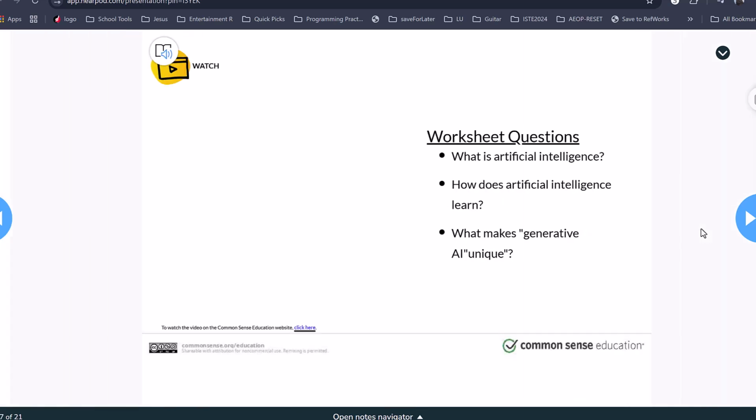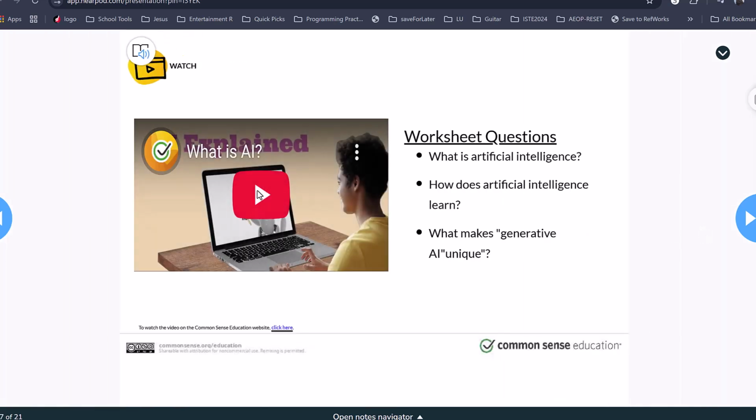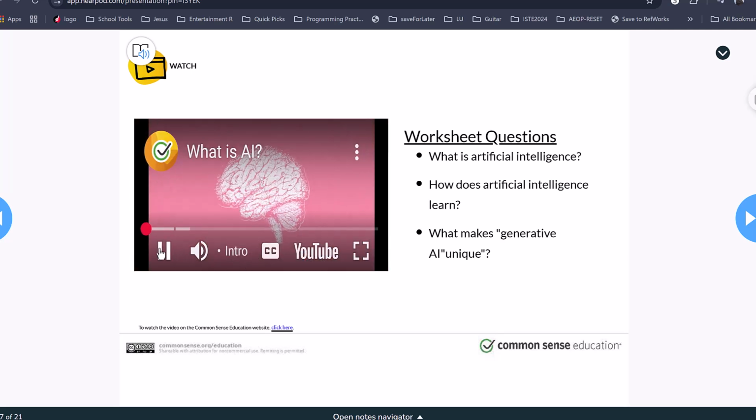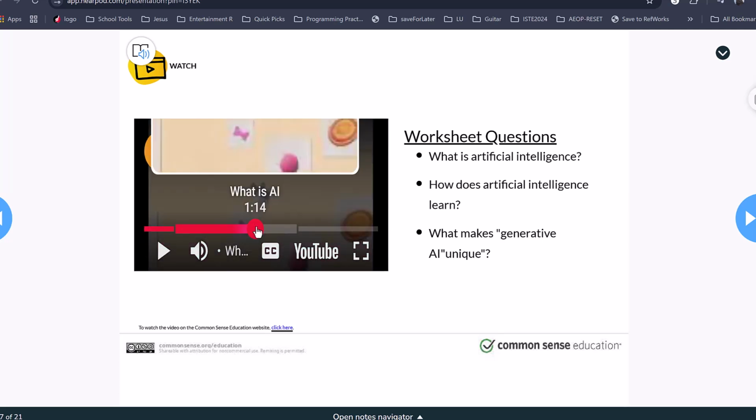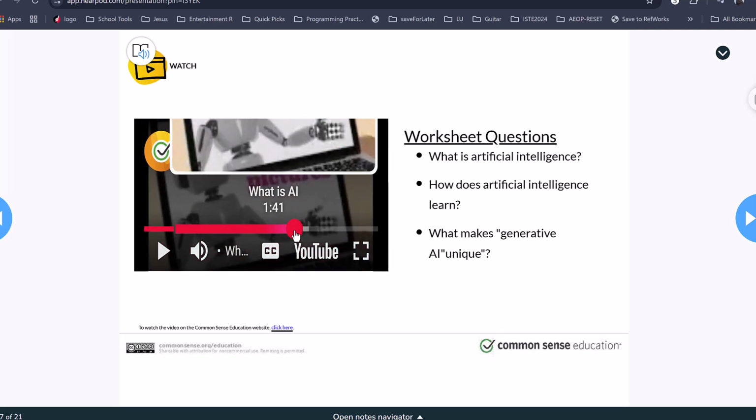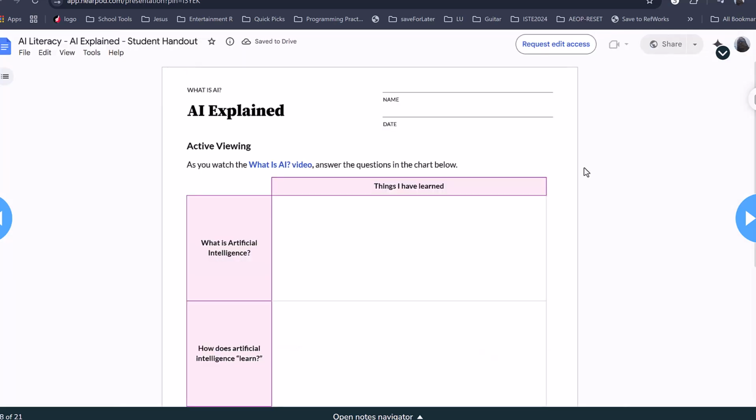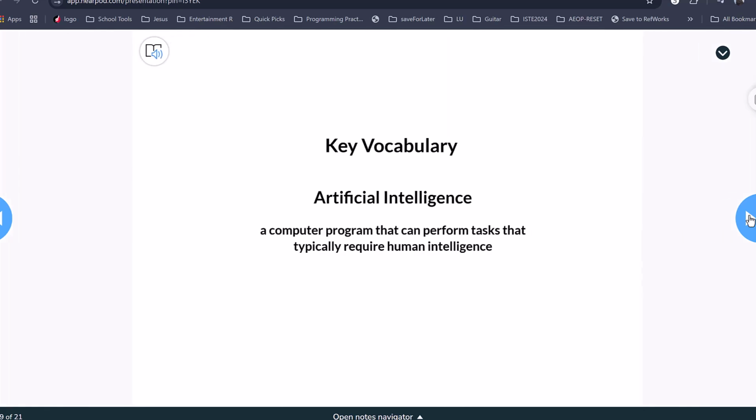And now we have another video. This video, once again, goes over basics of artificial intelligence. Students can play this video, and it tells them the basics of AI. There are no questions embedded in this video. After the students watch the video, or while they're watching the video, there is a printable worksheet. The students can print this out and either answer the questions while they're watching the video, or they can answer the questions once they've completed the video.